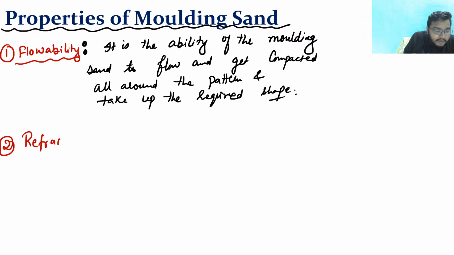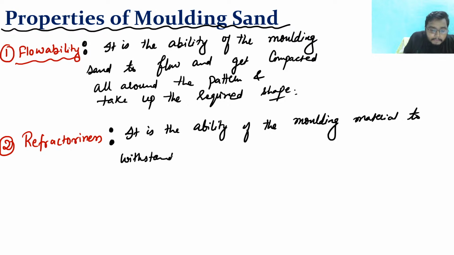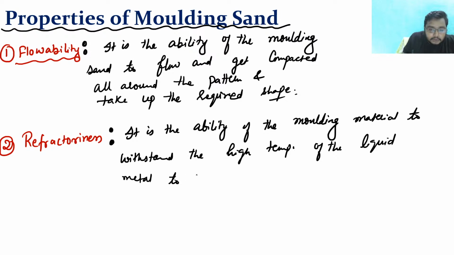Second property is refractoriness. Now what is refractoriness? Again, it is the ability of the molding material to withstand the high temperature of the liquid metal to be poured, right?